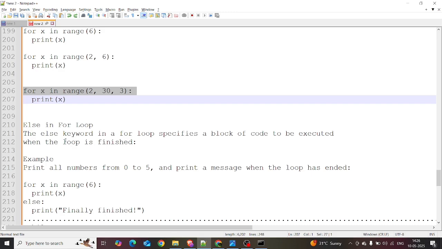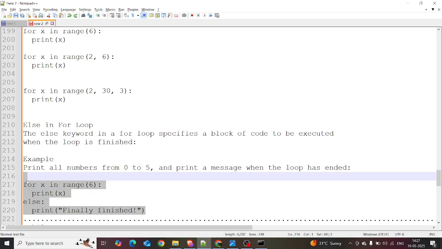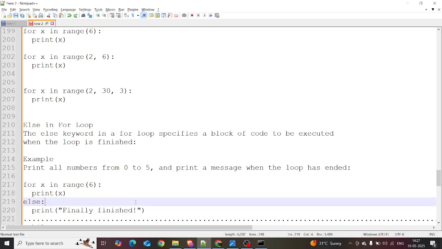And we can also use the else. If the loop is terminated, we want to print the else statement. That comes with the else keyword in the for loop. So this is the block of code to be executed when the loop is finished. Okay, and for example, if you want to print all numbers 0 to 5 and print a message when the loop has ended.